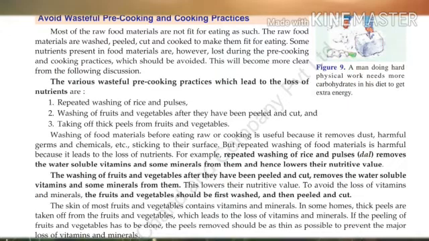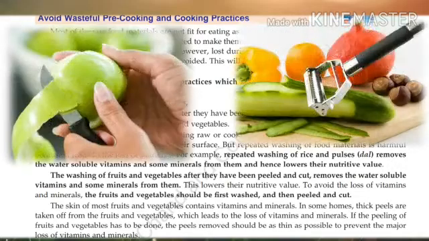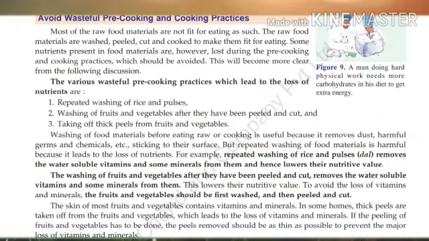Understand? Then, taking off thick peels from fruits and vegetables also lowers the nutritive value. How? Most fruits and vegetables skin contains vitamins and minerals. In some homes, thick peels are taken off from the fruits and vegetables, which leads to the loss of vitamins and minerals.